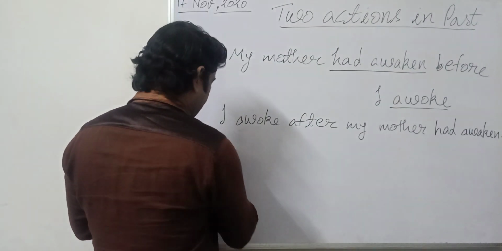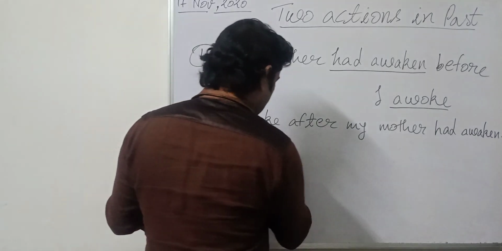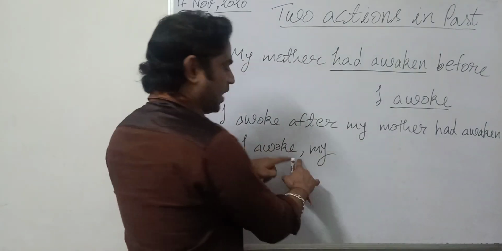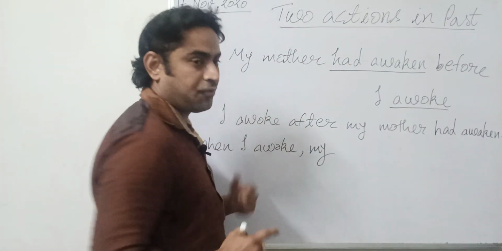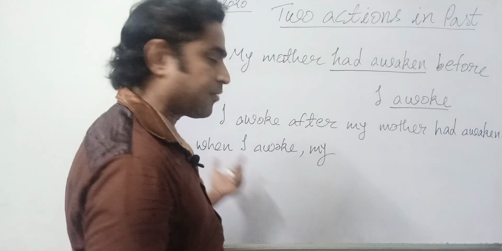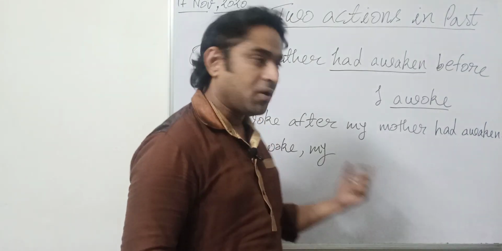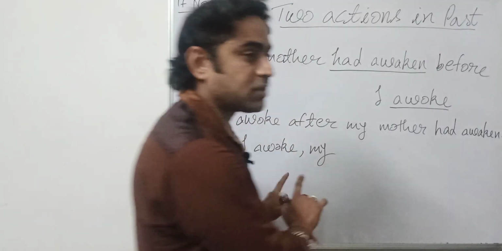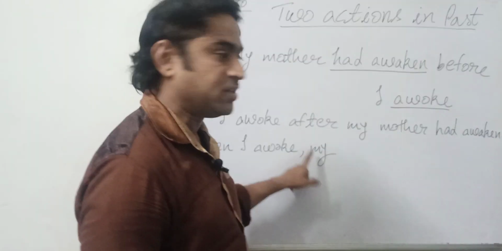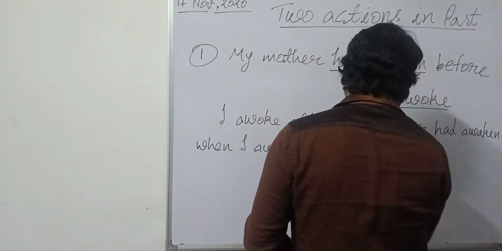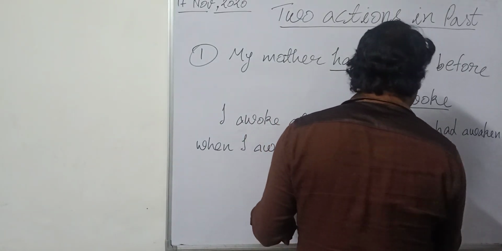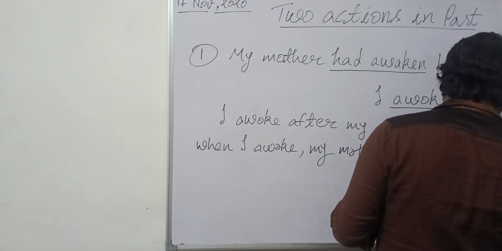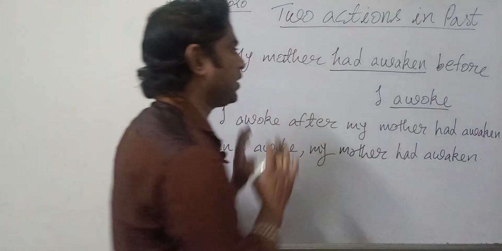When I awoke, then we put a comma. Whenever we write some complex sentence starting with when or while or if, we put a comma before starting the next clause, right? We don't use any kind of conjunction over here. At that time my mother had done this thing already. So my mother had awakened.